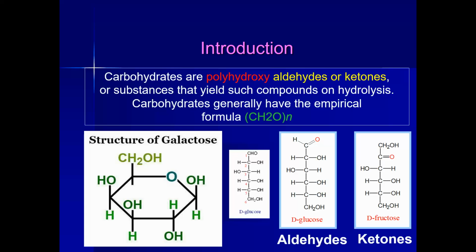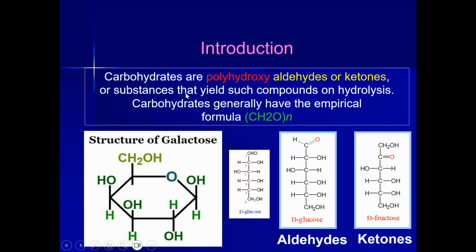They may have multiple hydroxyl groups or a ketone group. And here is the general formula of carbohydrate: CnH2nOn. N means we are having multiple types of these groups, many CH2O.